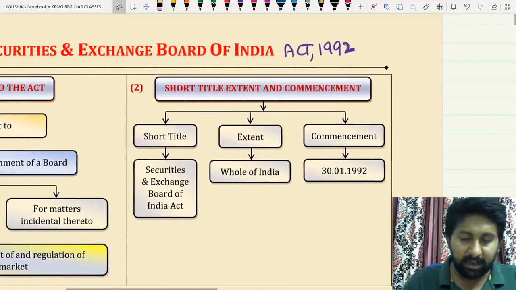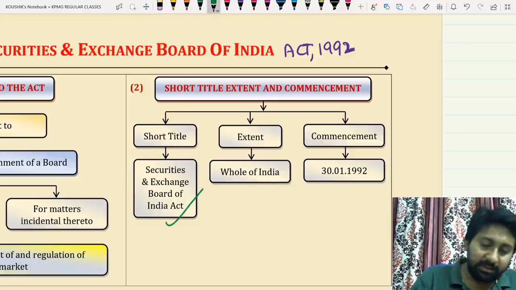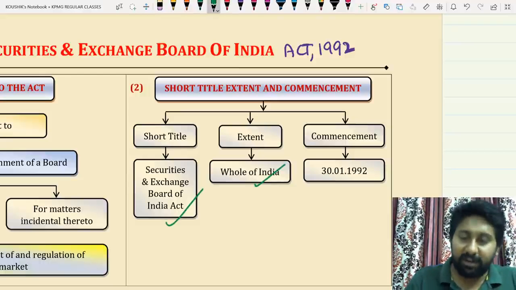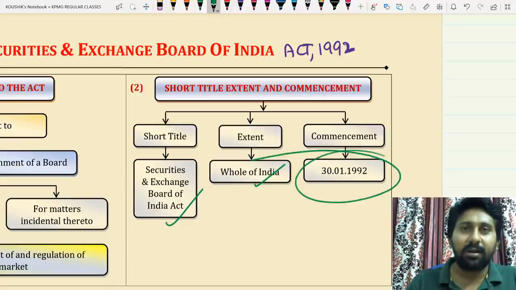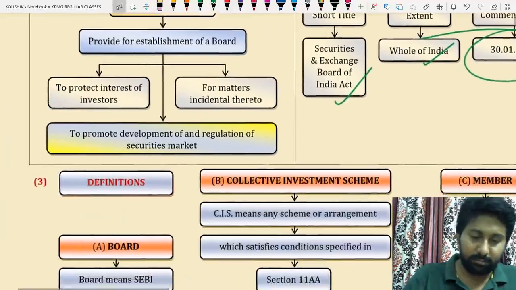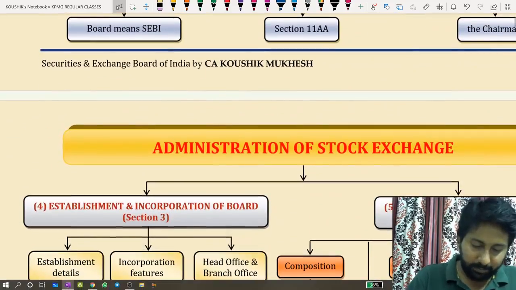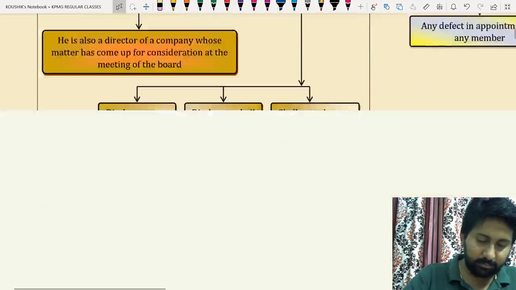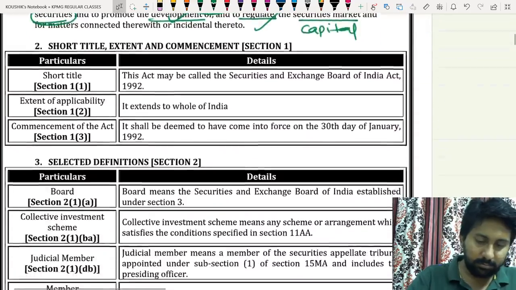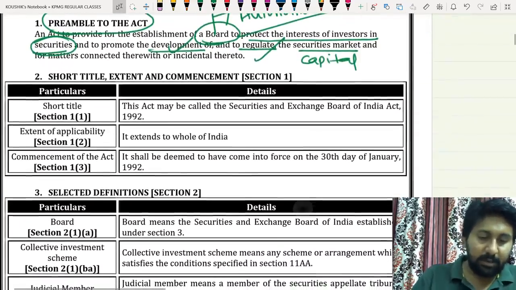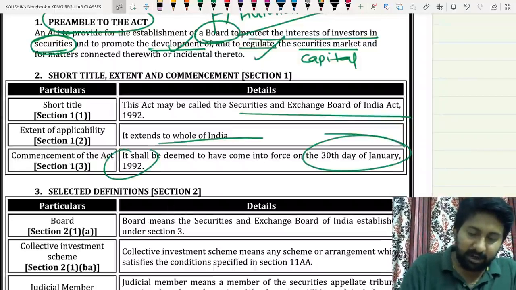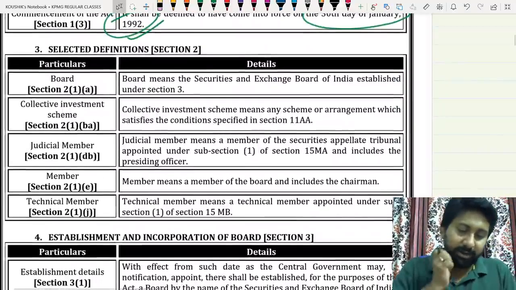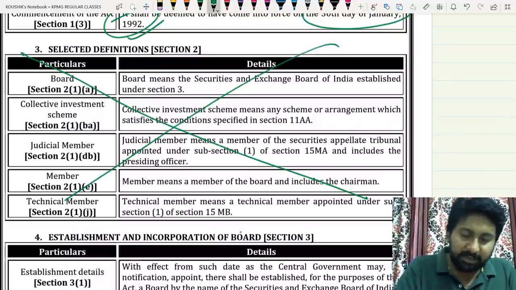Short title, extent and commencement. Name of the act, SEBI. Extent: whole of India. Commencement: 31/1992. It has started. See, short title is SEBI, whole of India, 31/1992. Two questions completed. Definitions are not applicable for the syllabus.